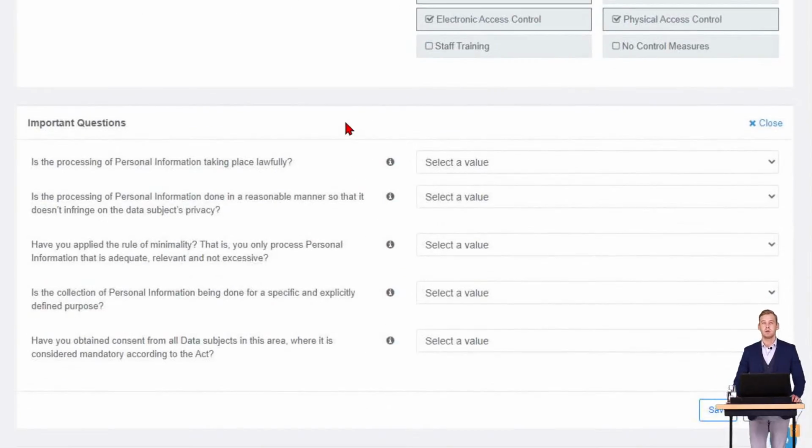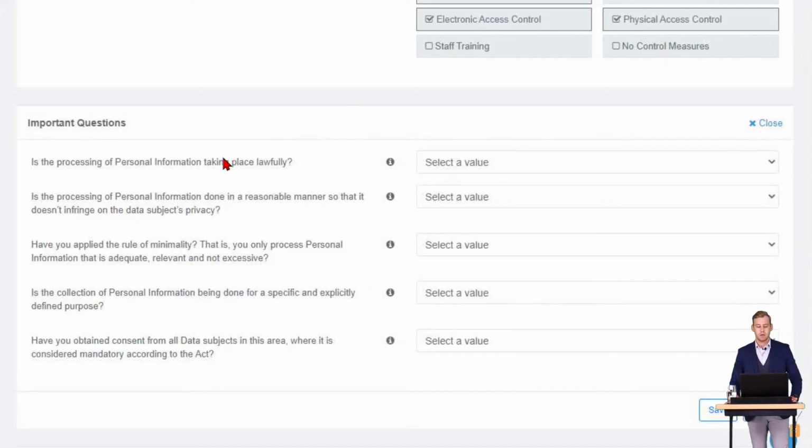Now, dealing with the important questions, we're going through the 8 pillars of lawful processing in terms of POPI. So these are once again those important questions that set out your behavioral risk, how you're behaving in relation to the Act, which I'm going to show you right now when we go through your inherent residual and your behavioral risks once you've completed a subfunction.